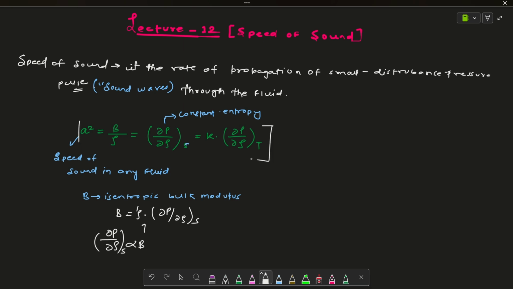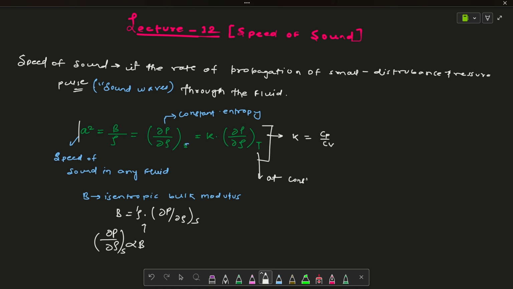We get this formula from momentum and thermodynamic arguments, which we will discuss in the later chapter, where I will explain and derive this formula explicitly. And this k is nothing but cp by cv. The subscript T means at constant temperature.